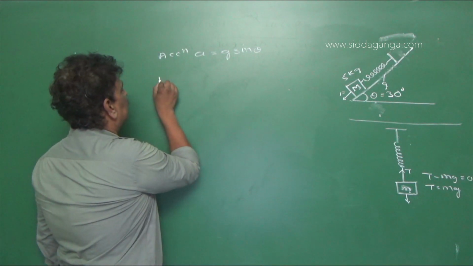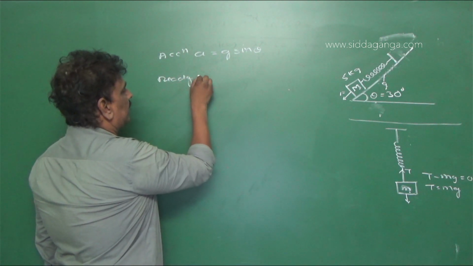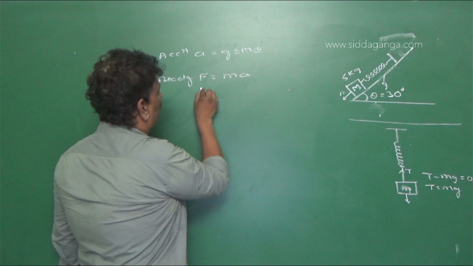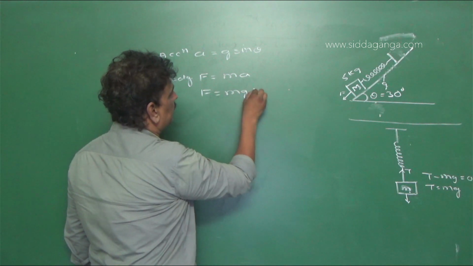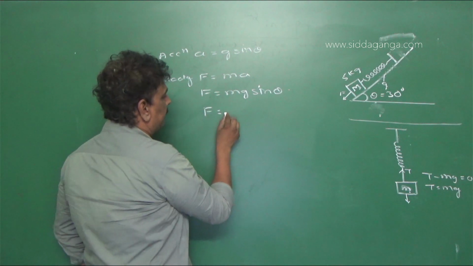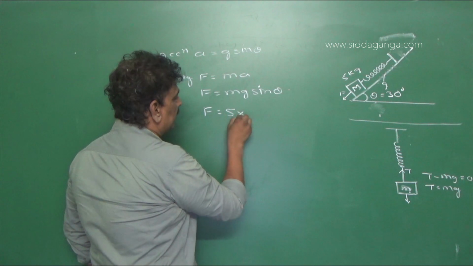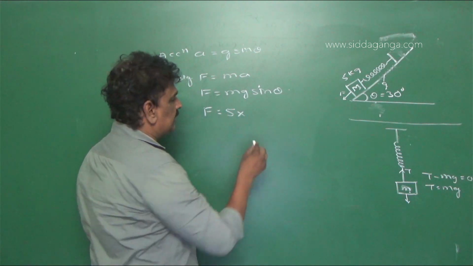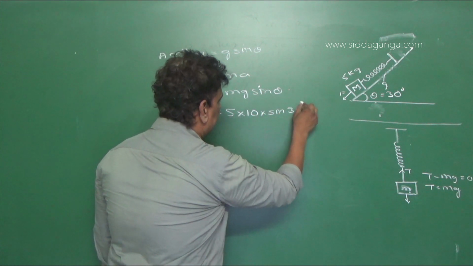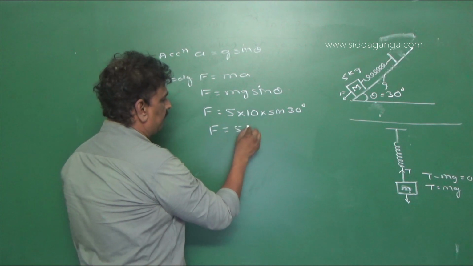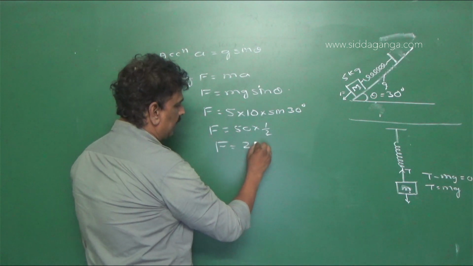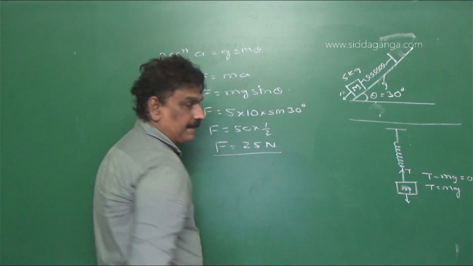So therefore the reading F is equal to ma, or F is equal to mg sin theta, or F is equal to mass 5 kg into g, let us take it as 10 meter per second squared, into sin 30 degree. So F is equal to 50 into sin 30 degree, which is half. So F is equal to 25 Newton.